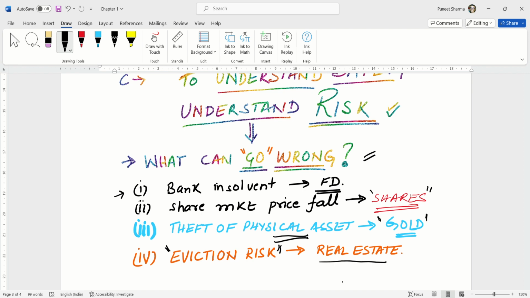You can see here the risk from an FD to real estate. I have included some basic risks. There are many risk parameters. Before investing, before evaluating how good your investment product is, and what factors are to be seen in terms of risk, please list these factors for each product and then evaluate them.